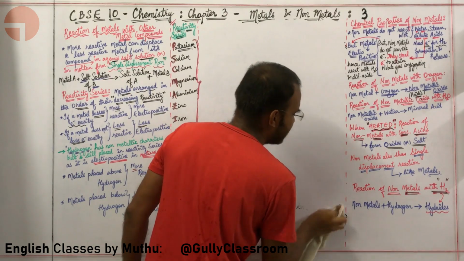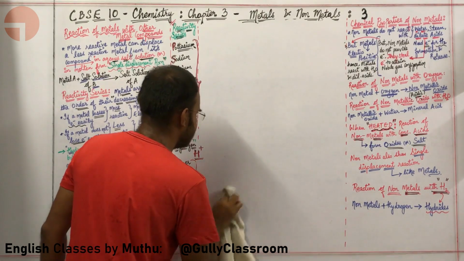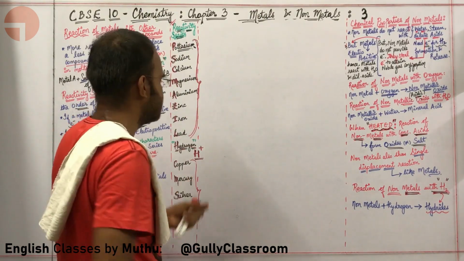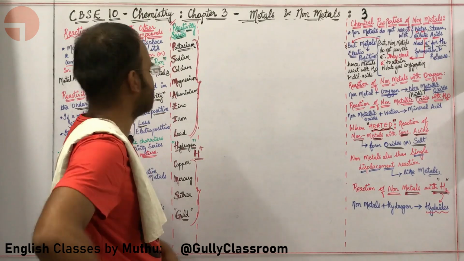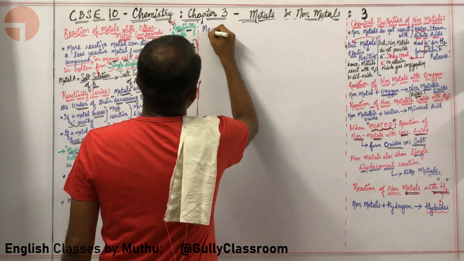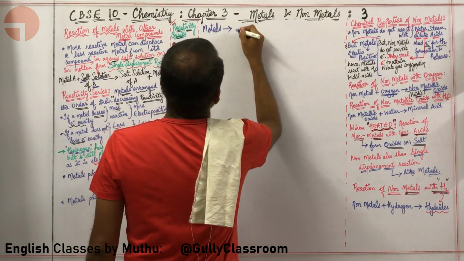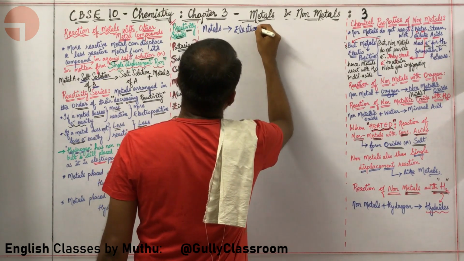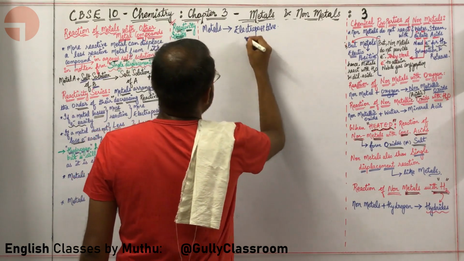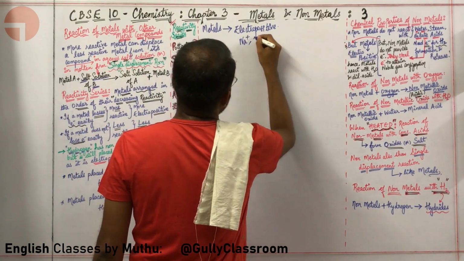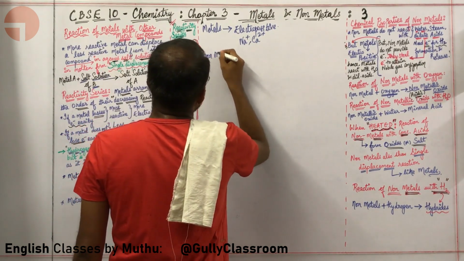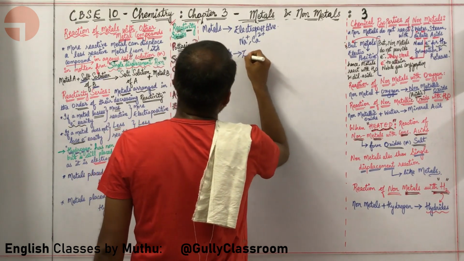I want us to recollect that metals are electropositive in nature, non-metals are electronegative in nature. Fine, sir. Let me write about metals and non-metals. Metals are electropositive in nature. They lose electrons in order to attain noble gas configuration. Example, Na plus, an electron is being lost. Ca2 plus, once more electrons are being lost. What about non-metals, sir? Non-metals are electronegative.